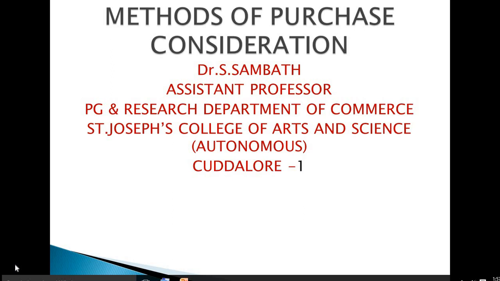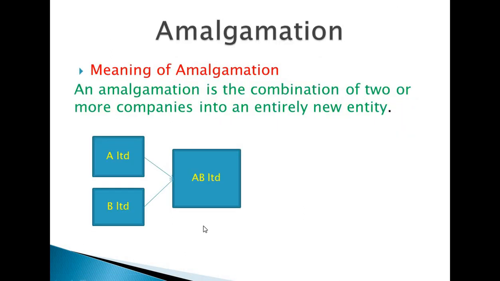In this video, I'm going to explain the meaning of amalgamation, the meaning of absorption, and the meaning of external reconstruction. First, amalgamation. For example, a company wants to tie up or combine with another company. It is called amalgamation. It is a combination of two companies for a business purpose, to overcome the competition and to succeed in the market.